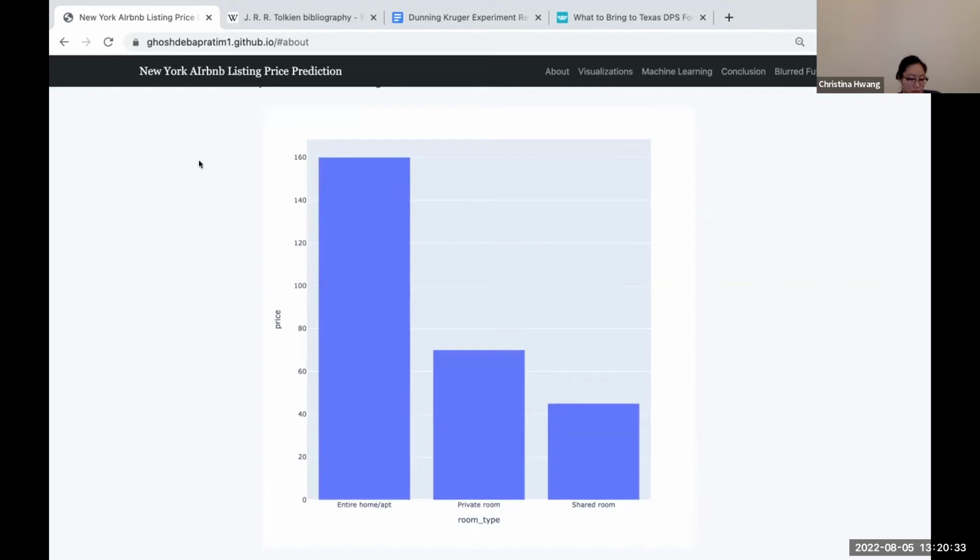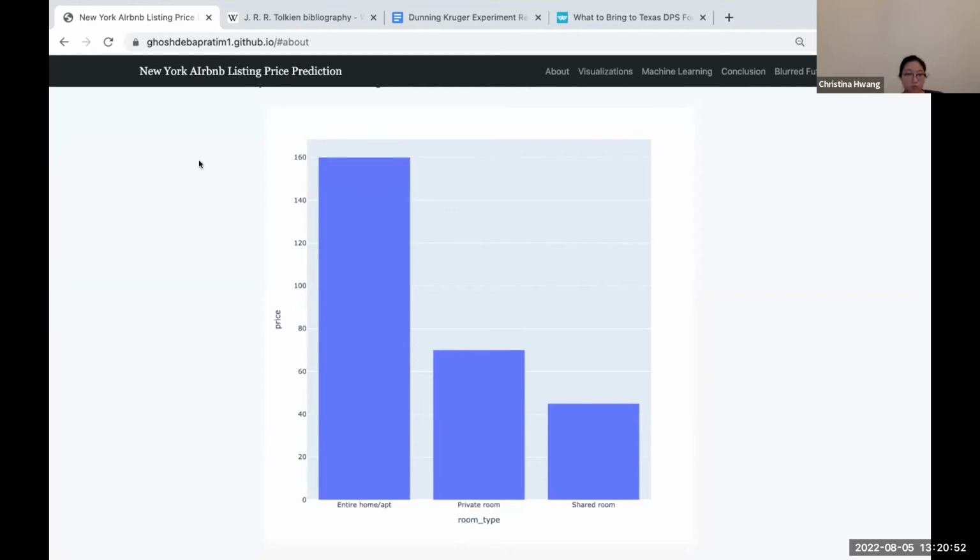The highest median listing price is the entire home/apartment at $160. The second highest median listing price is single private rooms at $70. The lowest median listing price is the shared room at $45. This shows that when renting an entire home/apartment, you will be paying more than you would be for the single